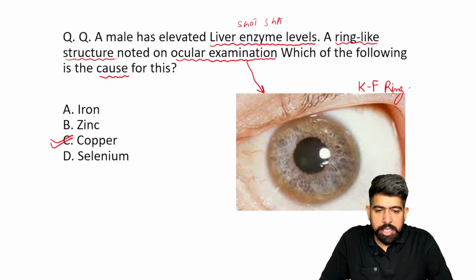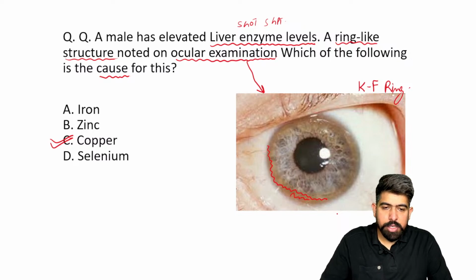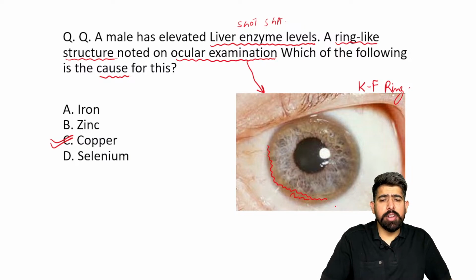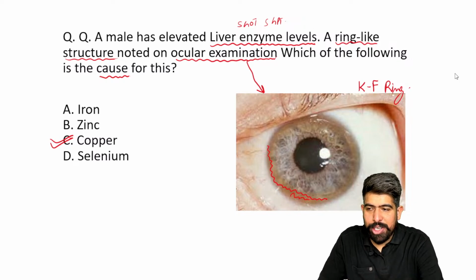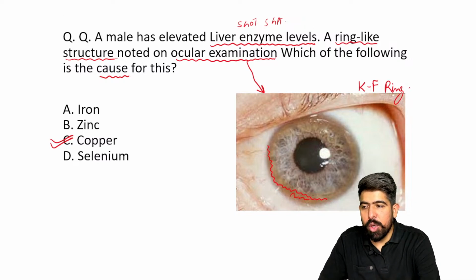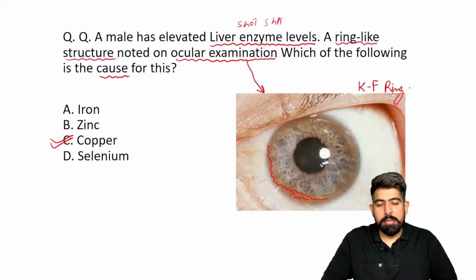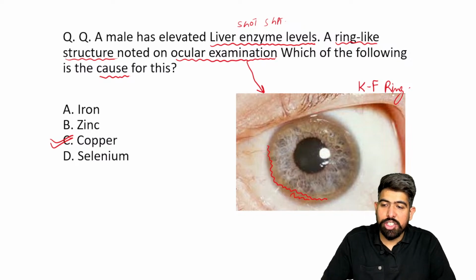So this ring, this copper ring, peripherally, you can see it near the limbus, right? This round-shaped ring is your KF ring, Kayser-Fleischer ring. All right, I hope you understand this, and that you studied more about Wilson disease in biochemistry, or particularly in the subject of medicine.